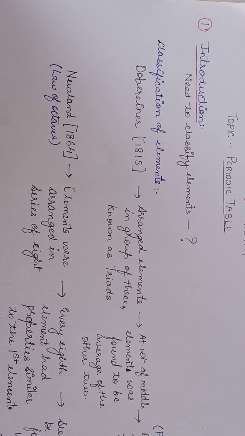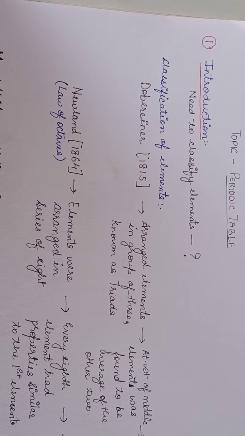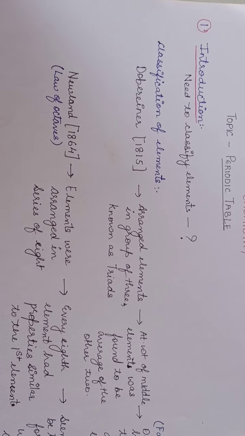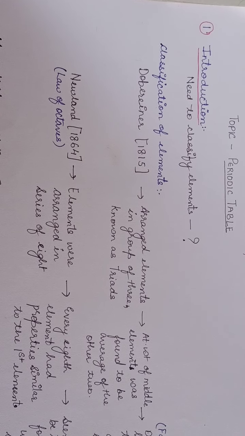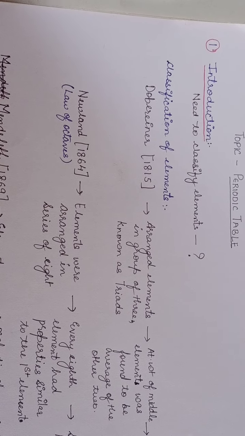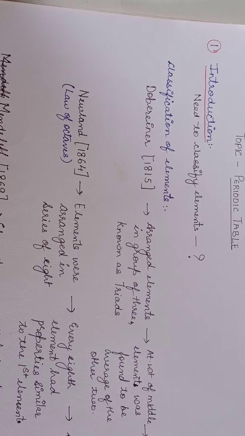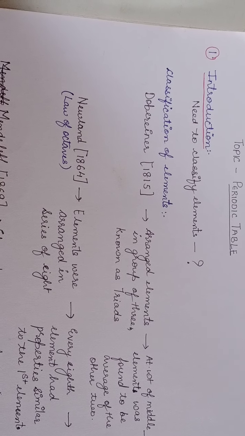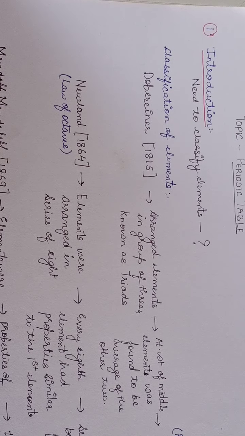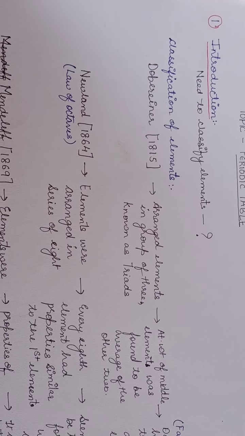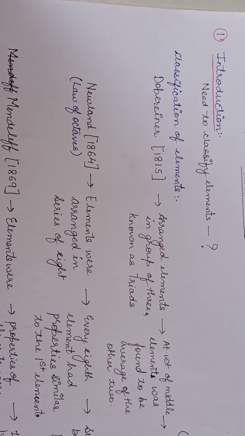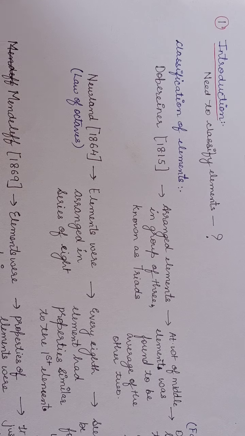The elements are the basic unit of all types of matter. At present, we have 118 elements, out of which 90 are naturally occurring and the rest are man-made. With such a large number of elements, it is difficult to study individually the properties of all these elements. Hence, scientists have made an effort to systematically organize the elements in groups and periods.